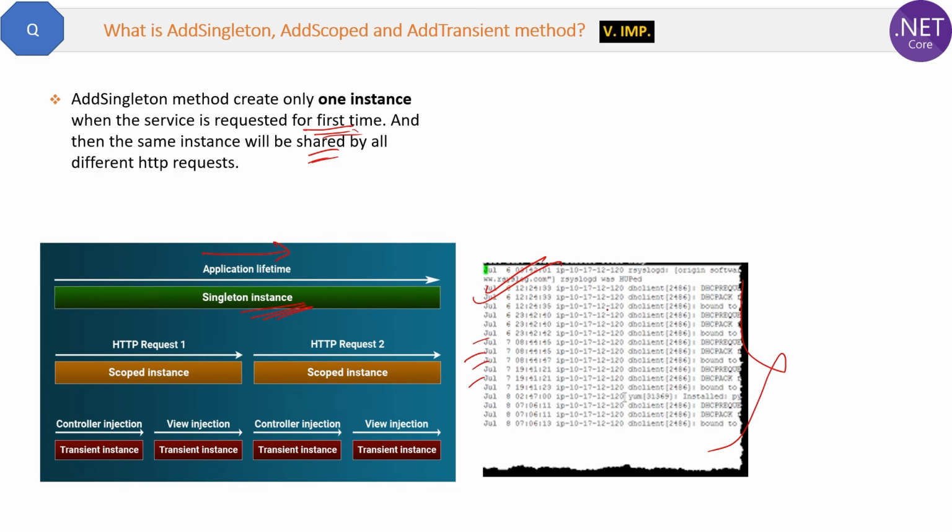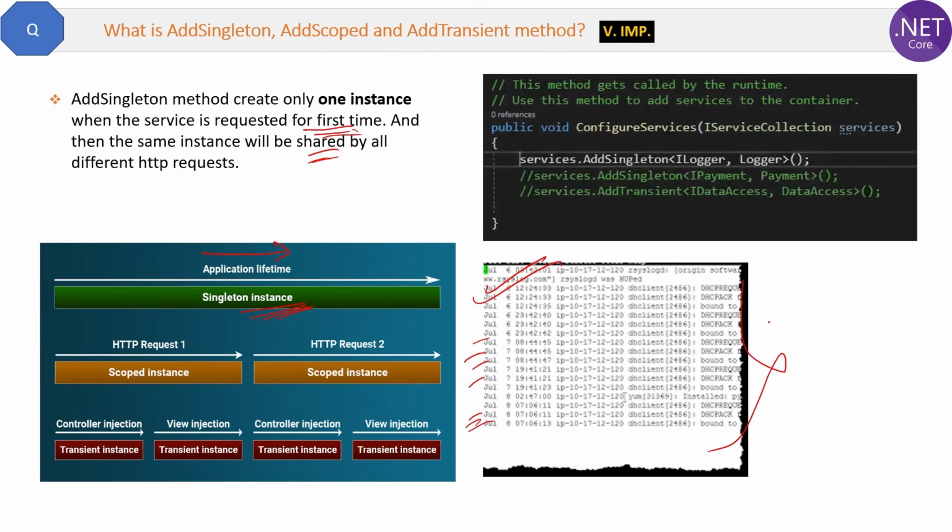Rather, you will use the same open text file and add and update the new errors in the same log file from the different requests. In these kinds of cases, you will use AddSingleton. Why? Because multiple requests have to use this same log file, right? Like here we are registering the logger service, then we are not creating a new class instance for different requests. Okay, the same object instance will be shared between multiple requests.